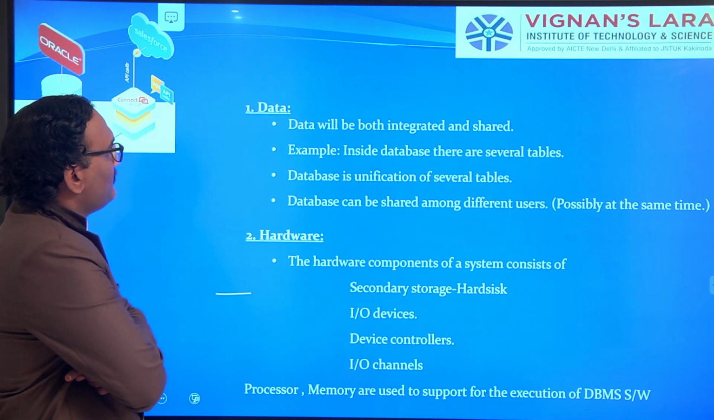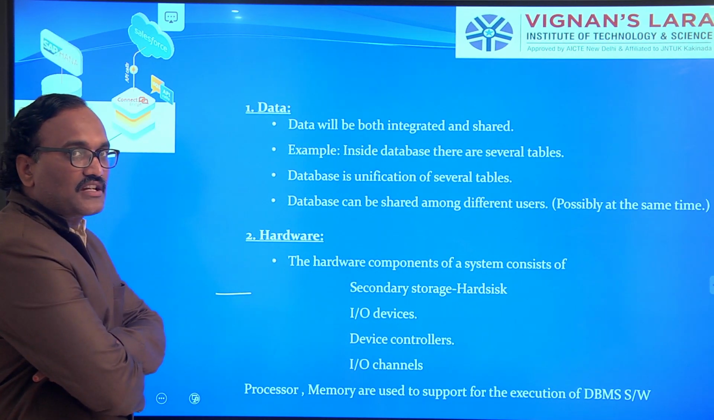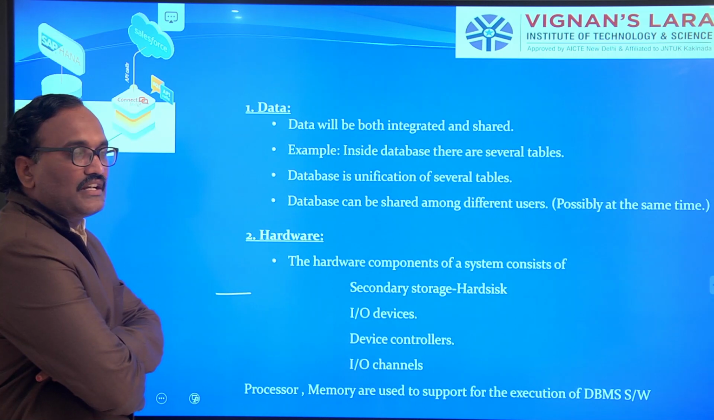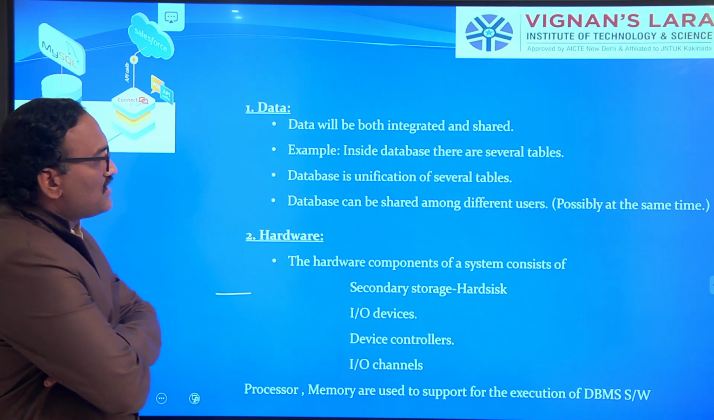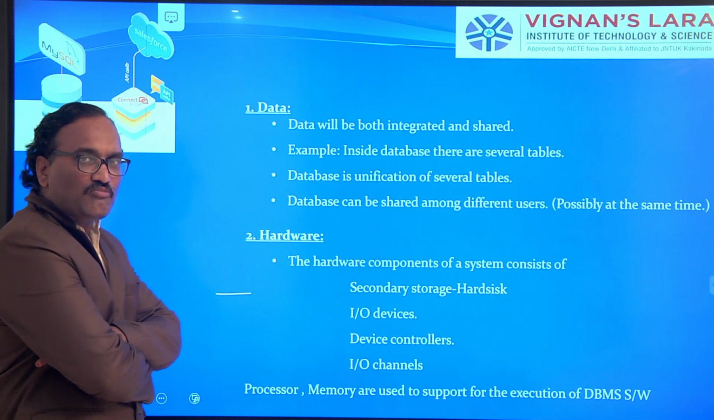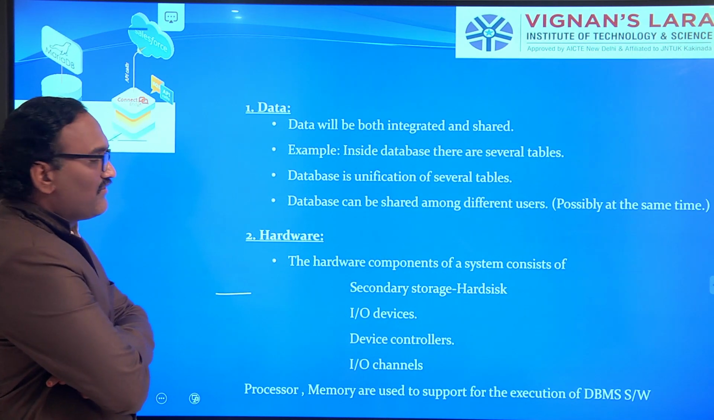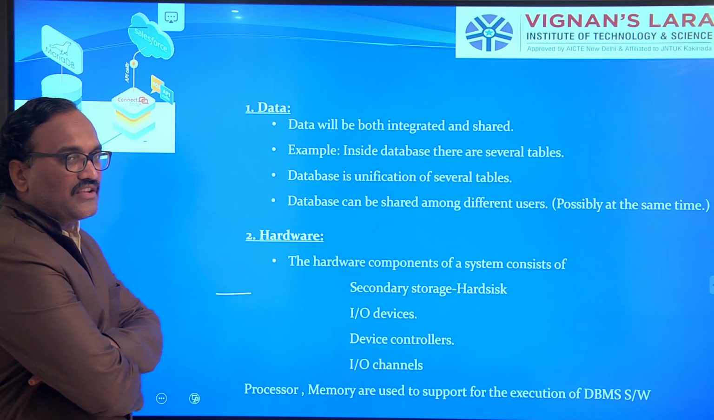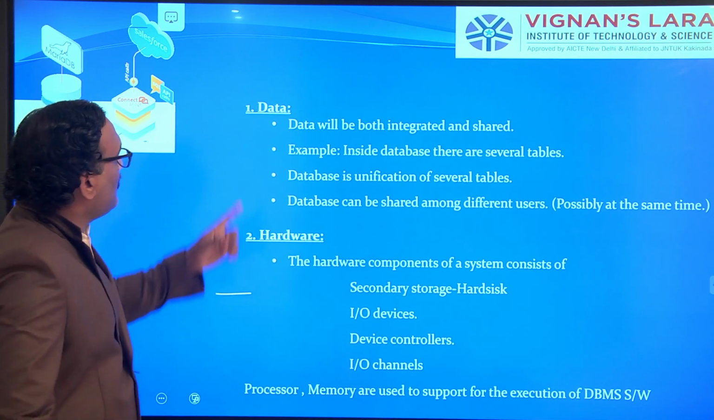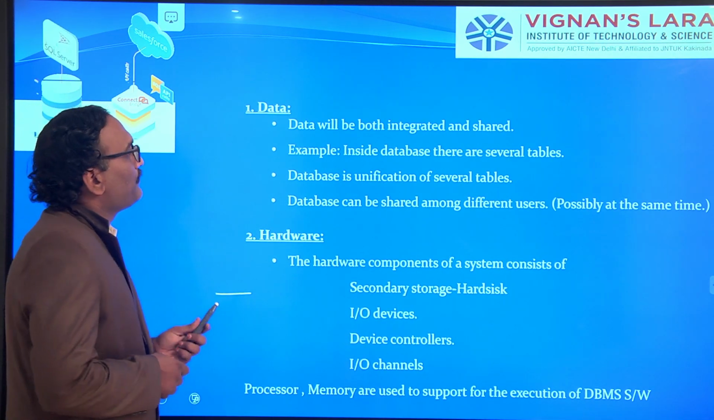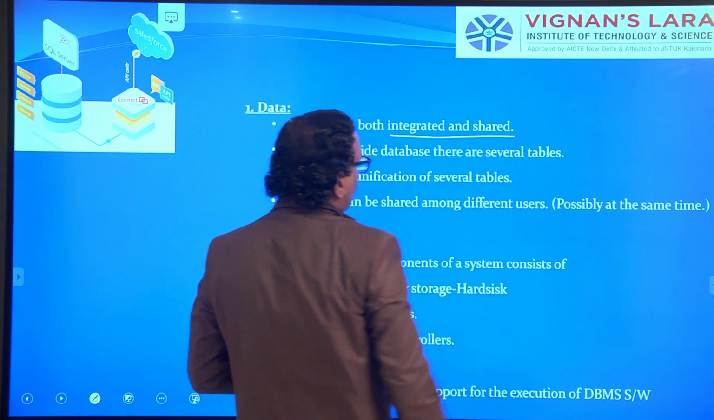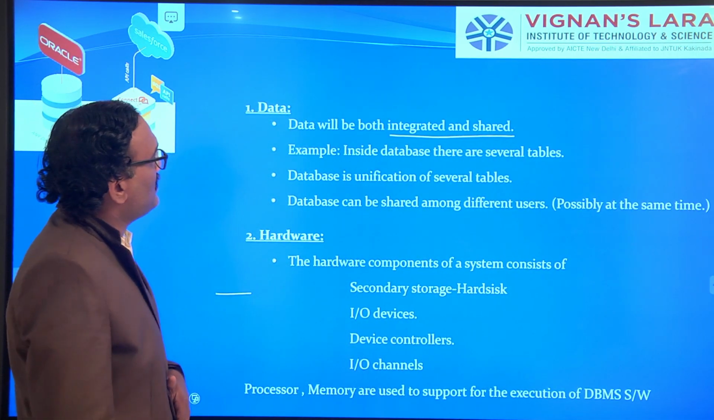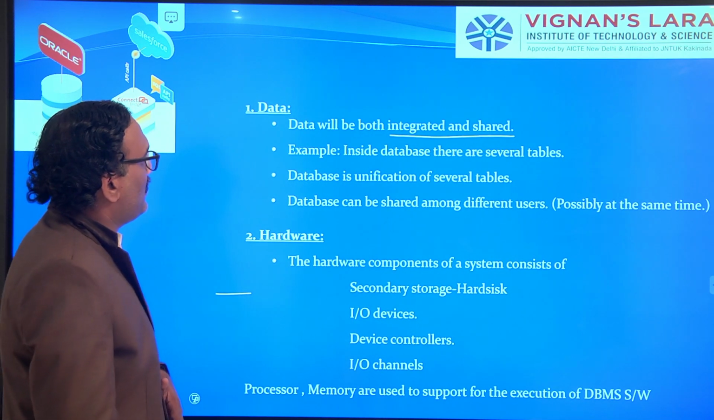So yes, we are going deep into the subject. A database system, DBS, consists of 4 major components: data, hardware, software, and users. In that we are discussing the first one, data. Data will be both integrated and shared. We will see what is integrated.